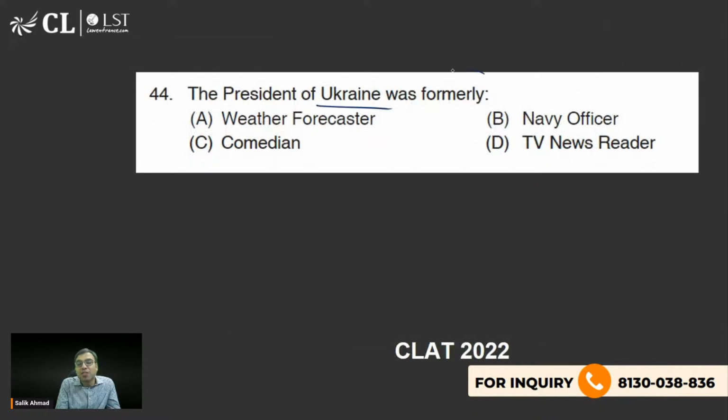The president of Ukraine was formally, again directly from Wikipedia. इनके first page Wikipedia के first page में लिखा हुआ था ये. Weather forecaster, Navy officer, comedian, TV news reader. So president of Ukraine, Volodymyr Zelensky, was earlier what? बताइए. Anyone? I'm waiting for the response. So the right answer is yes, comedian. C is the right answer.